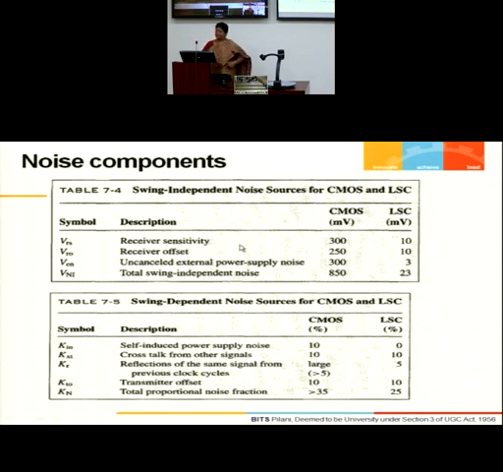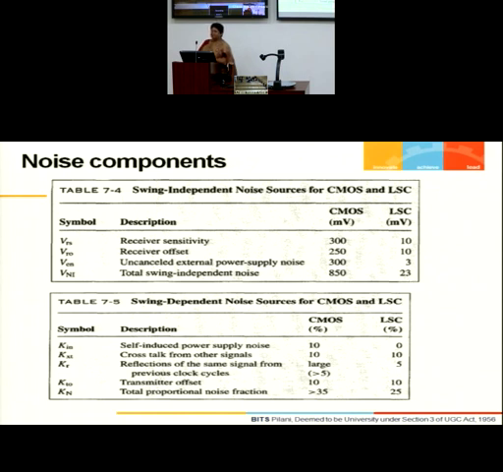So we assume receiver sensitivity is 300 millivolts. Receiver offset is 250 millivolts for the CMOS voltage mode design. Uncancelled external power supply noise is 300. If you add all of them together, the total swing independent VNI component is 850 millivolts for voltage mode CMOS. The typical values for a current mode system: sensitivity 10, receiver offset 10, external power supply uncancelled noise 3, total 23 millivolts.